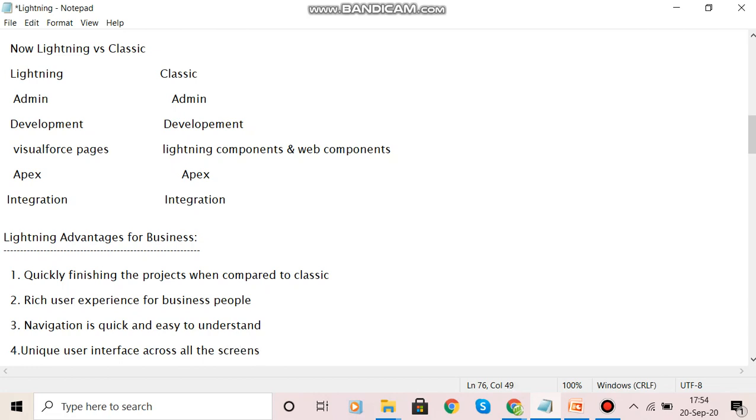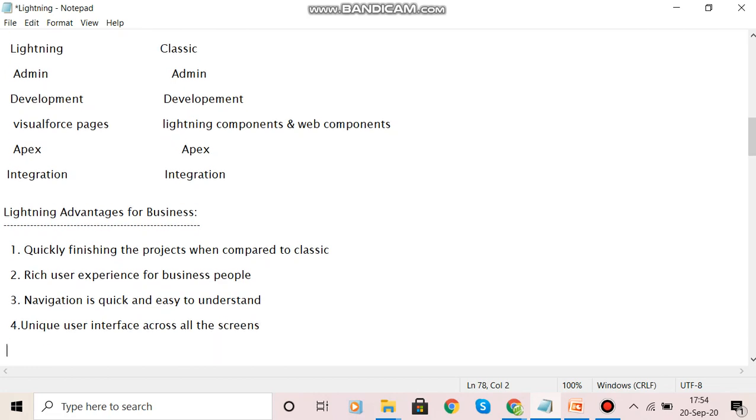And business growth is increased with all the above features. We can increase our business with the help of all the above features: quickly finishing our project, user experience for business people, navigation that is quick and easy to understand, and a unique user interface across all the screens. By using all of these, we can increase our business growth.